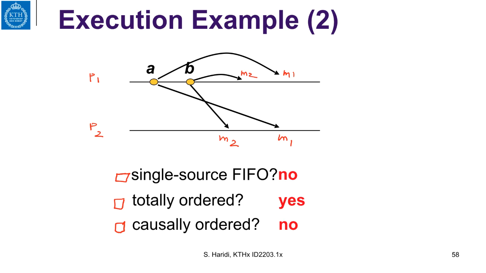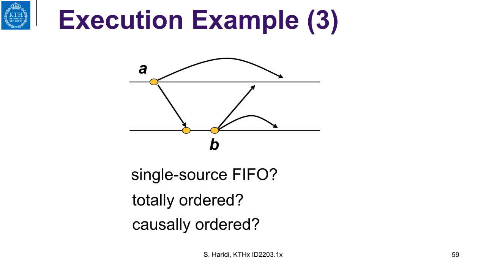Now let us take one more example. Here again, we have the two processes P1 and P2, and here we have the message M1 and M2 is here. Is this a single source FIFO? Again, yes, it is, because each process sends only one message.